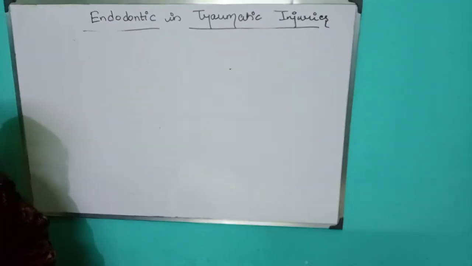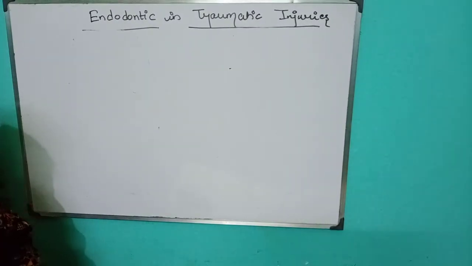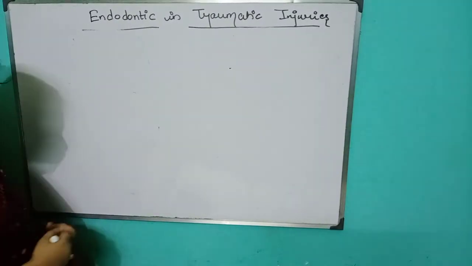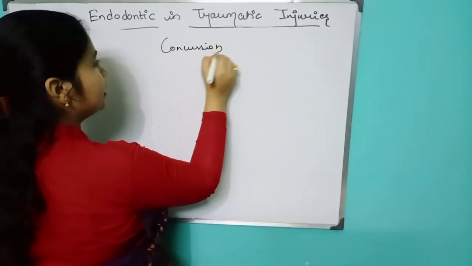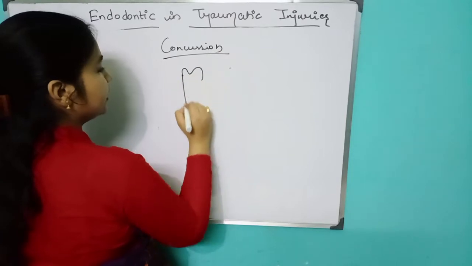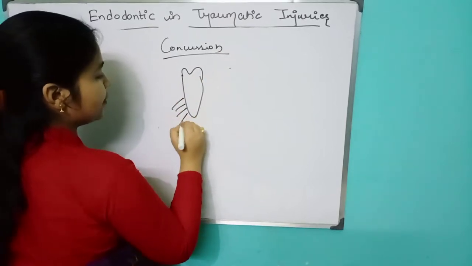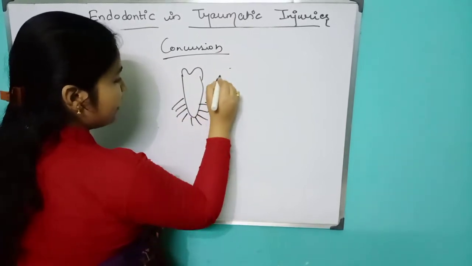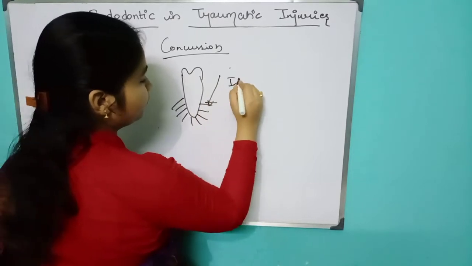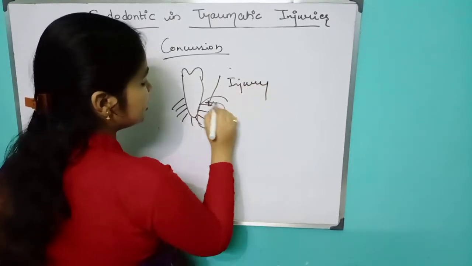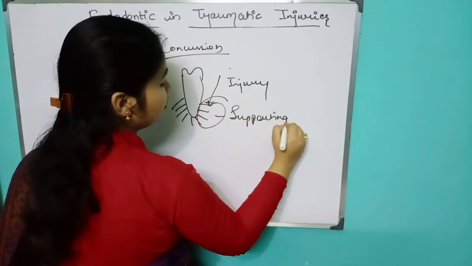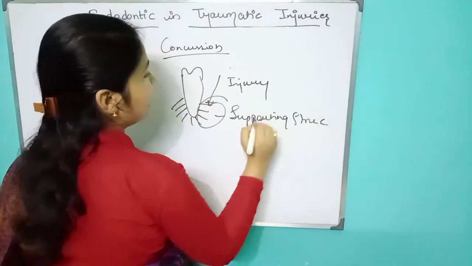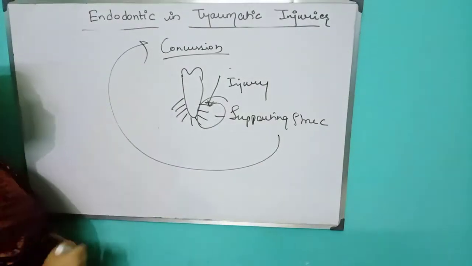Okay, now the second part is your contusion. What is contusion? Contusion is nothing but, this is a tooth, this is your supporting structure. If the injury is in the supporting structure, that is known as your contusion.